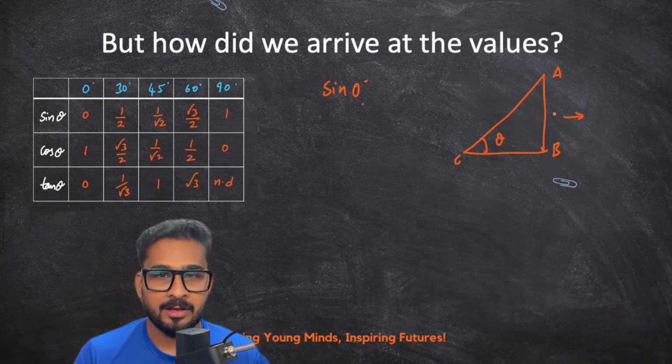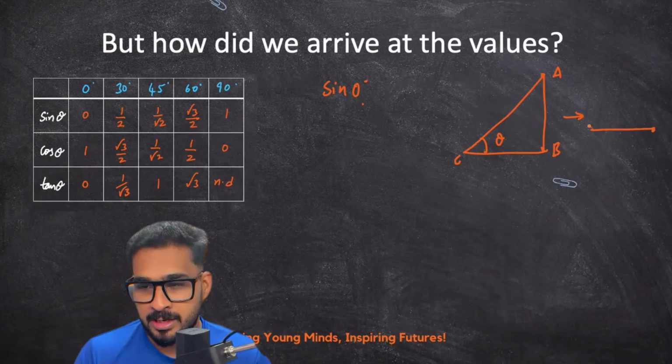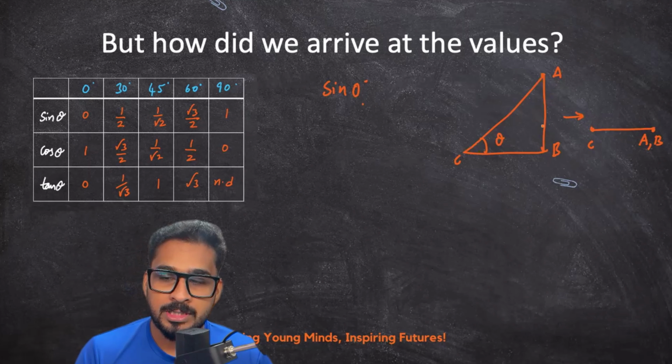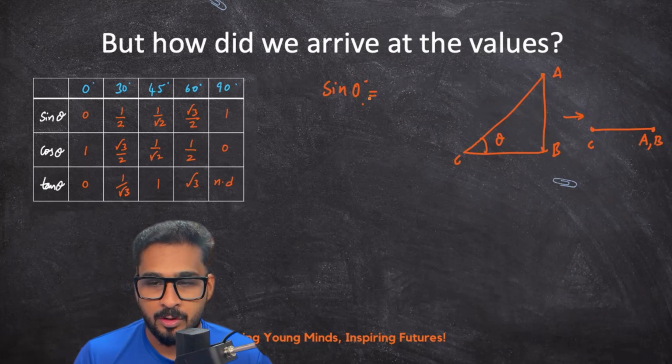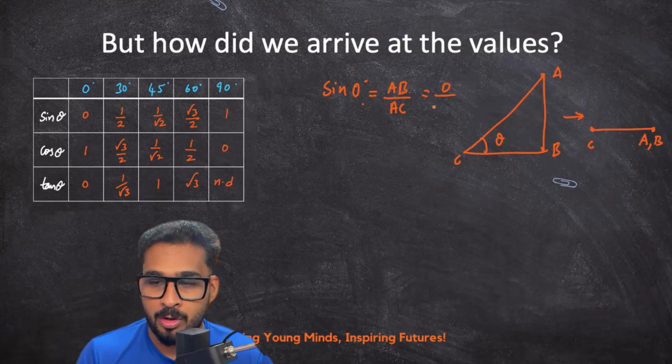In the right angle triangle, when theta becomes 0, the point A coincides with point B and it becomes a horizontal straight line. So what happened to the opposite side? It became 0. Sin 0 is defined as AB upon AC, but the AB value has now vanished and become 0. So 0 upon AC becomes 0. That is why sin 0 is 0.